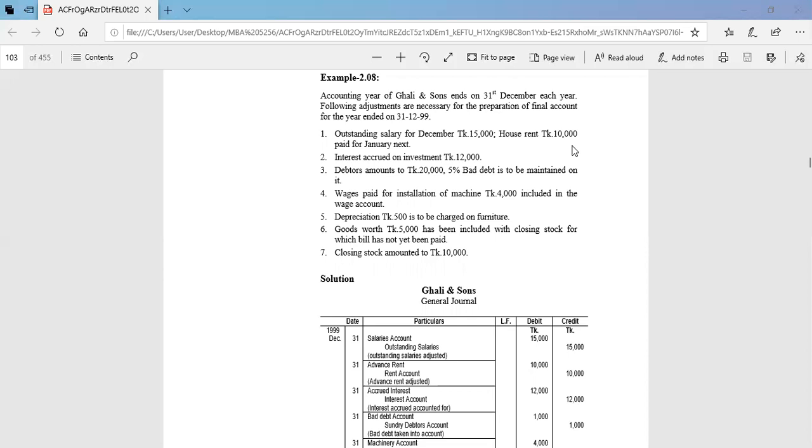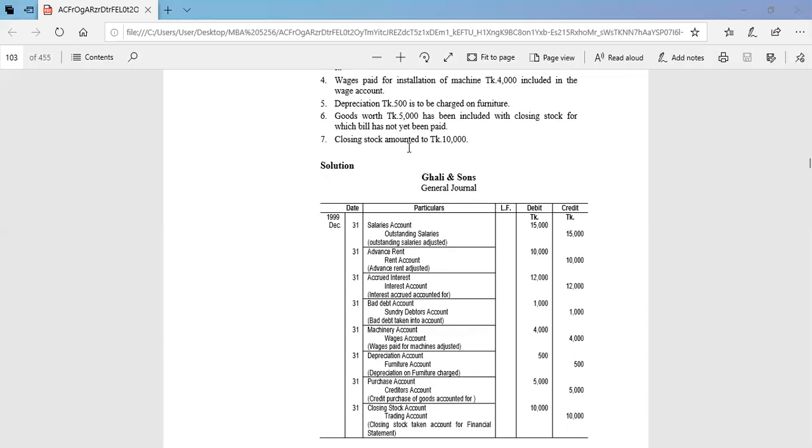Or, oh sorry, here house rent is paid 10,000 for January next. That means we paid the house rent in December, but this rent is for next year January. So it is advance paid to the house owner. So advance rent is debit and house rent is credit.